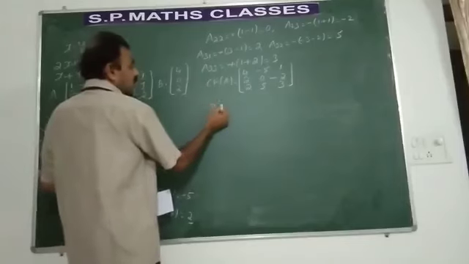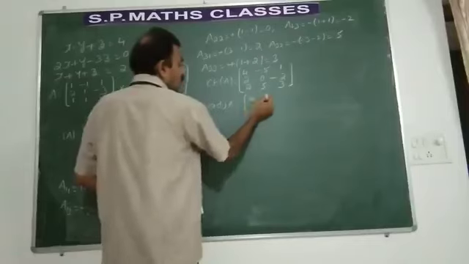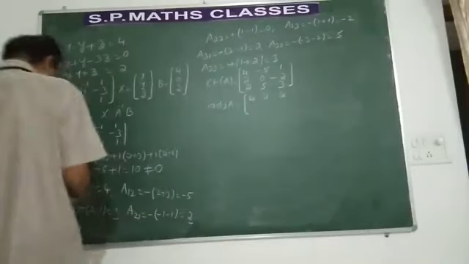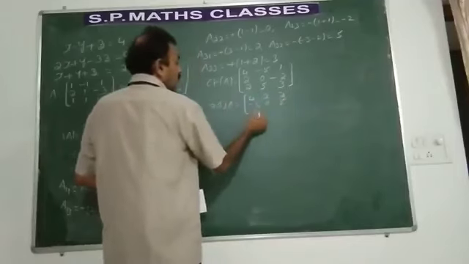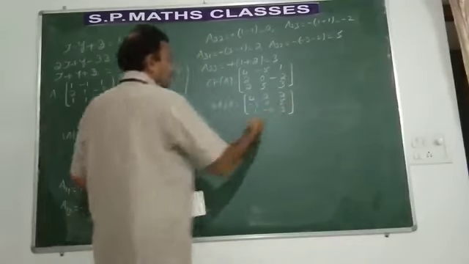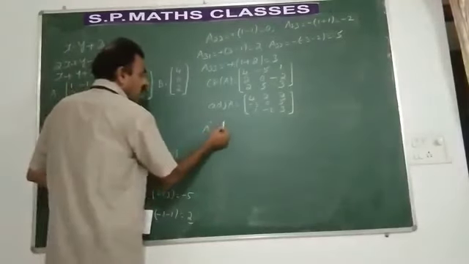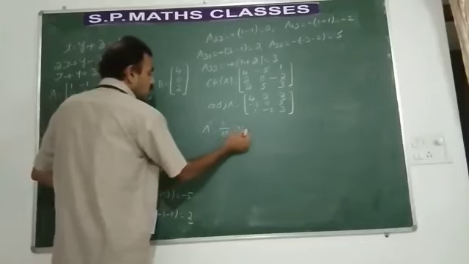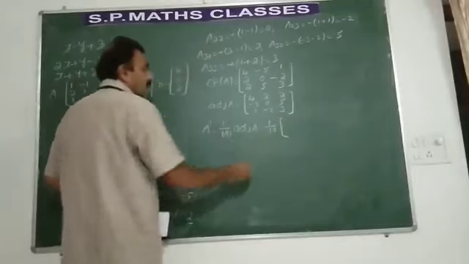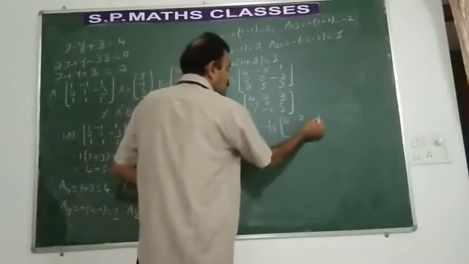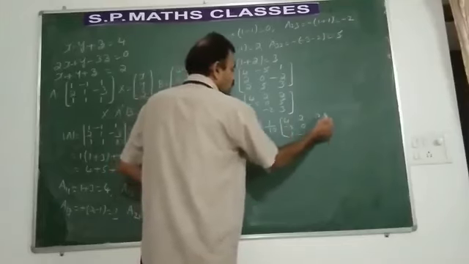What is the adjoint of the matrix A? It is got by taking the transpose: 4, 2, 2. Then minus 5, 0, 5. 1, minus 2, 3. I think you have understood how to get adjoint. What is A inverse now? A inverse is 1 by determinant A into adjoint of A. Determinant A is 10. Adjoint 4, 2, 2; minus 5, 0, 5; 1, minus 2, 3.